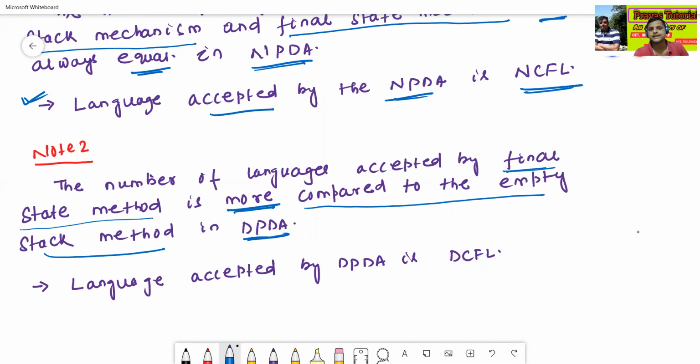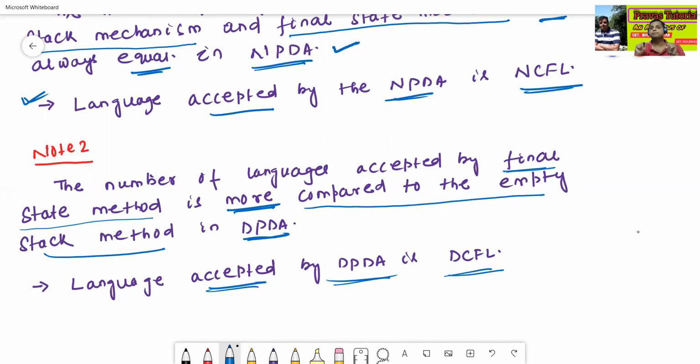But in case of NPDA, the number of languages accepted by the empty stack mechanism and final state method are always equal. In case of DPDA, the number of languages accepted by the final state method is always more as compared to the empty stack method. The language accepted by the DPDA is always called DCFL, deterministic context free language.